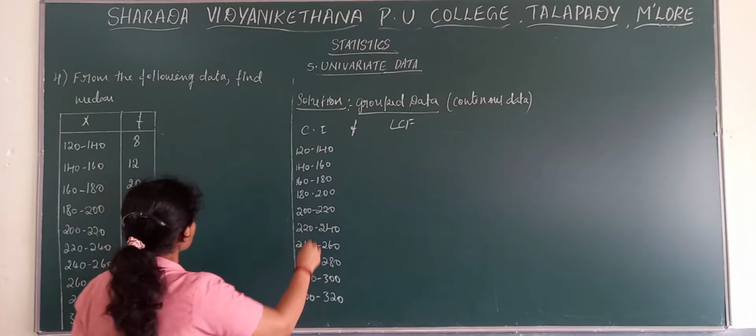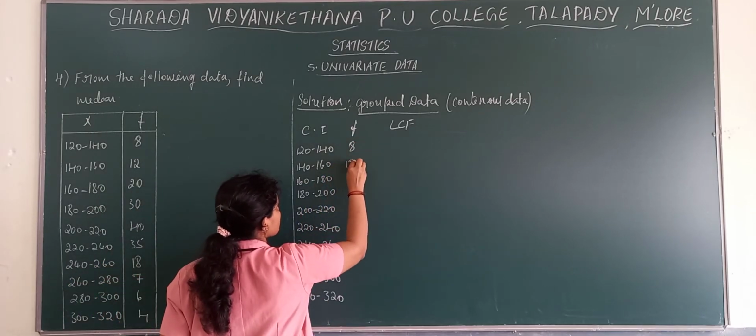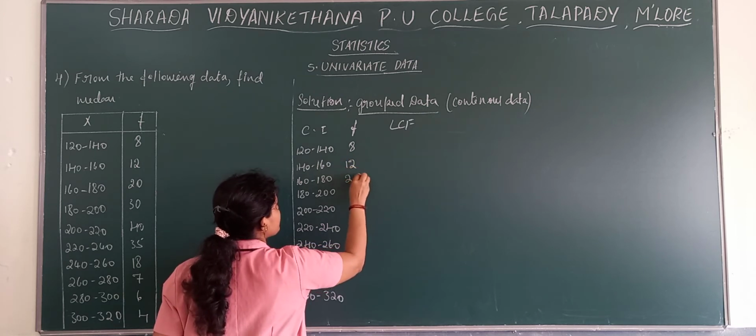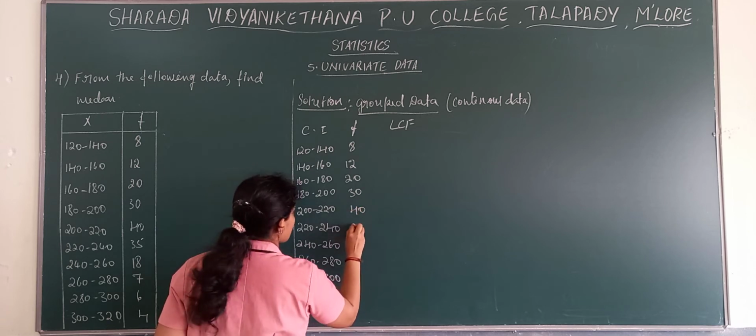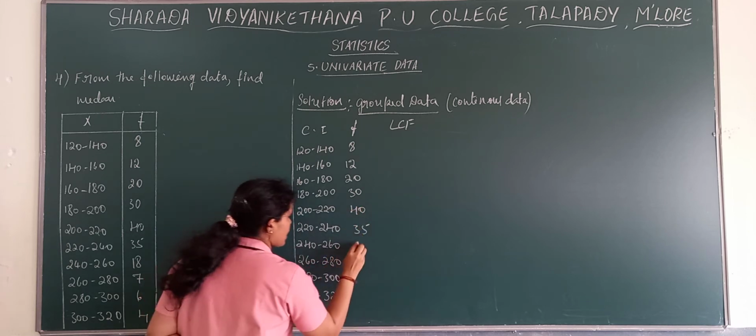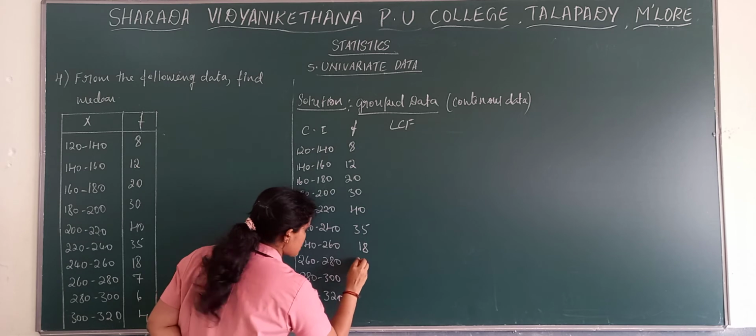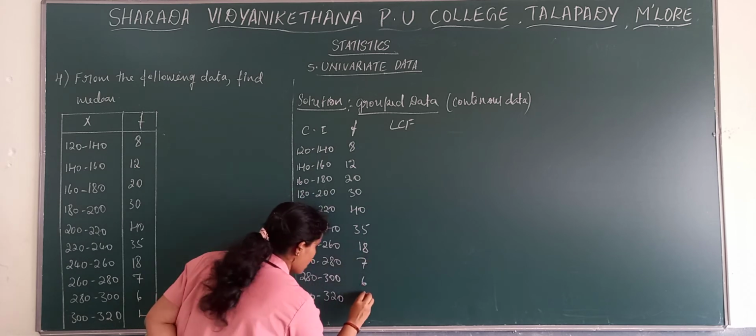Then write the frequencies as they are: 8, 12, 20, 30, 40, 35, 18, then 7, 6 and 4.